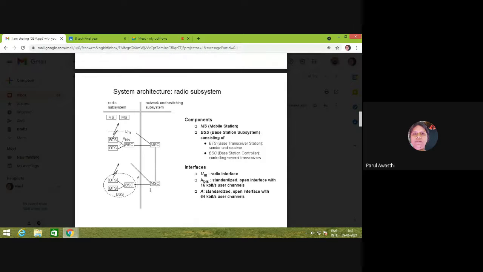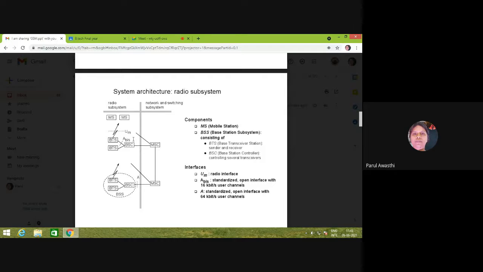BSC and MSC are connected via one A interface, and there is an ABIS interface which gives you a data rate of 16 kbps, and here is the data of 64 kbps. So multiplexing of data so that a T1 link can be made which works on 64 kbps is also done by BSC, right? So what is the duty of BSC?